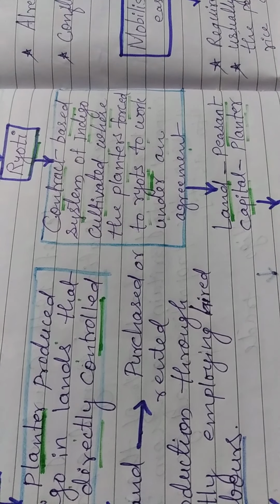So now let's move to the problems with nij cultivation. There are many problems under the nij cultivation. The first one is a lack of fertile land.